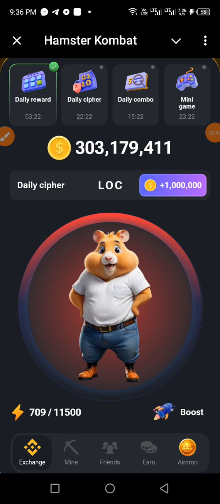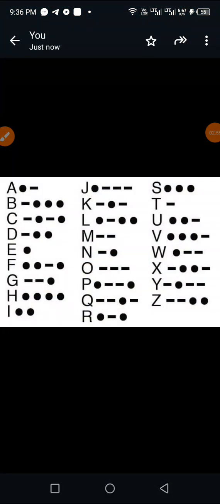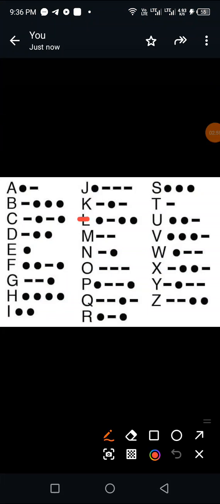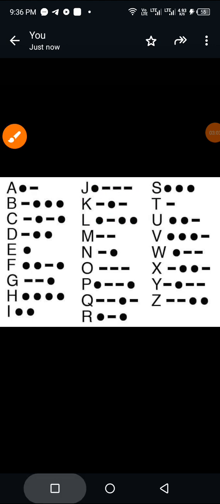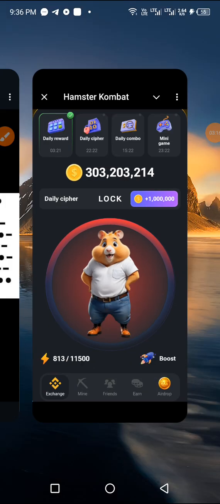And how do we spell letter K? Letter K is spelled as dash dot dash. This is K. Dash dot dash. Just one dot in between the two dashes. Okay, so let's do that. Dash dot dash. That is letter K.